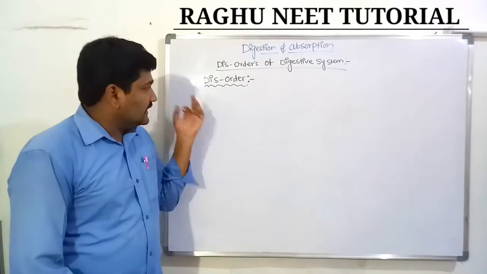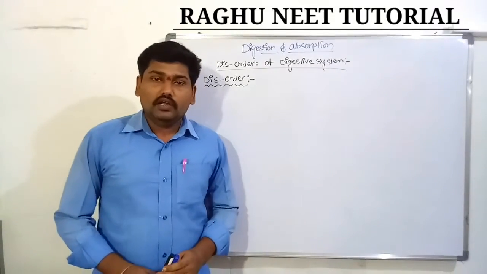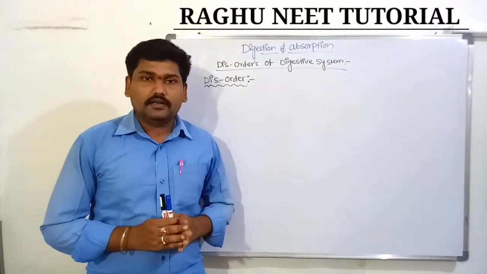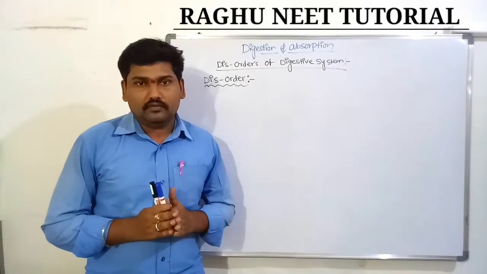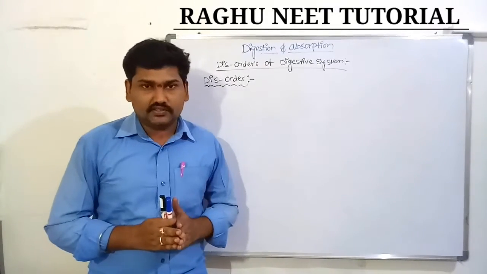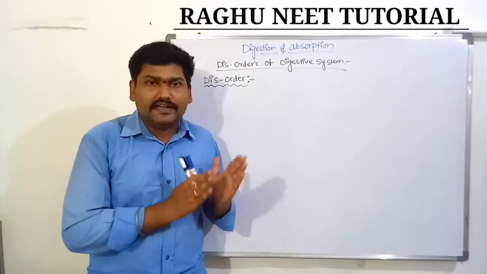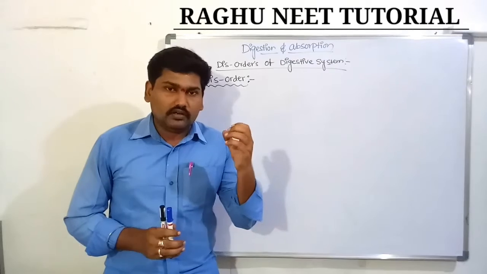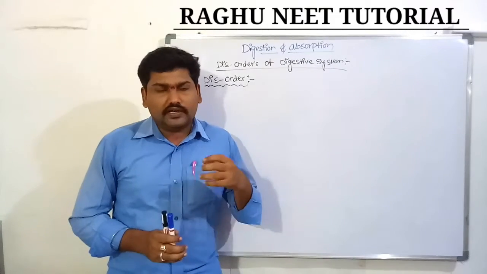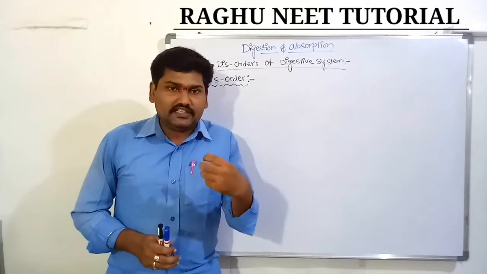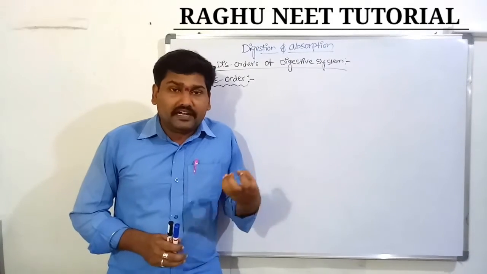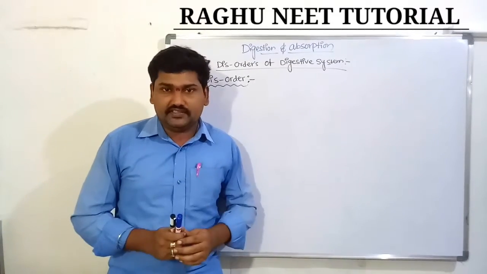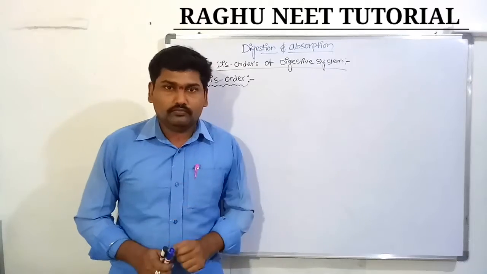So, first of all, what is a disorder? A disorder is nothing but the interruption of metabolic activities. If you take any system, an interruption of its metabolic activity, that is, of the system's activities, is what causes a disorder.